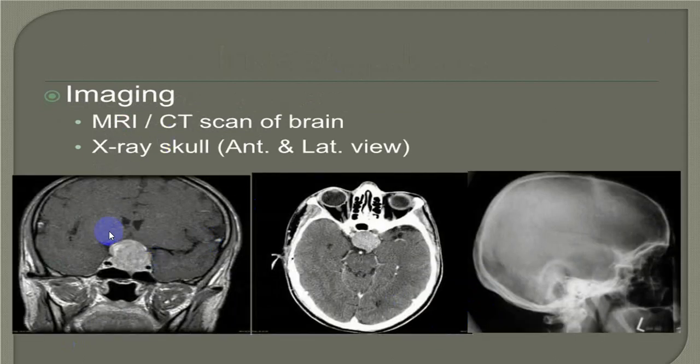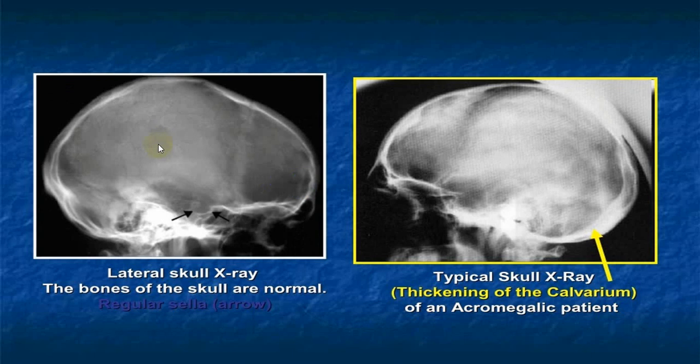MRI, CT scan. This is a plain X-ray showing you widening of the pituitary fossa. You can see the thickening of the bones. Here you can see a big pituitary tumor, so that can be identified by a CT scan or an MRI. You can see here this is a pituitary fossa in a normal person, while here you can see there is a thickening of the skull bone in an acromegaly and you can see the pituitary fossa is widened. There is a silver beaten appearance because of raised intracranial pressure.